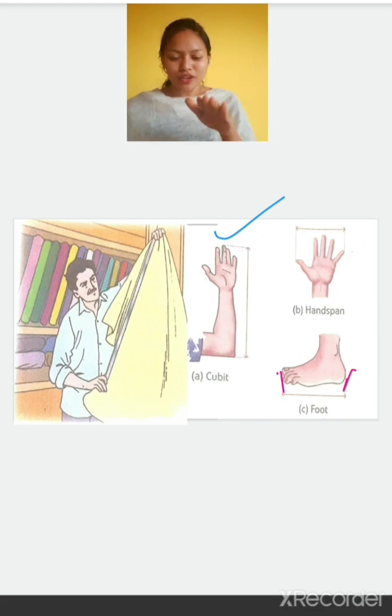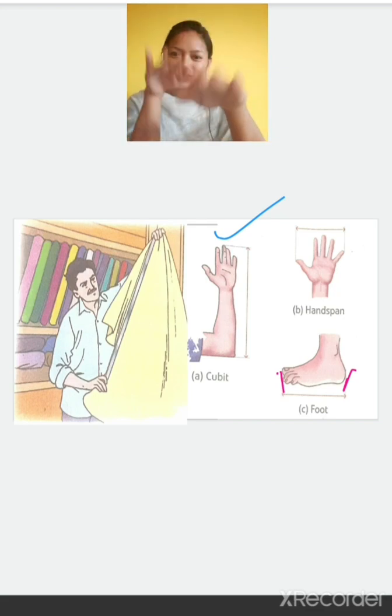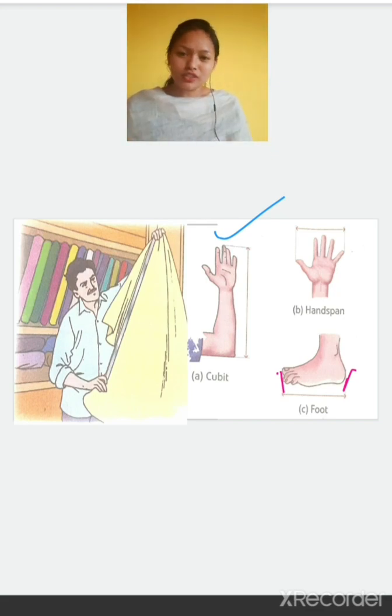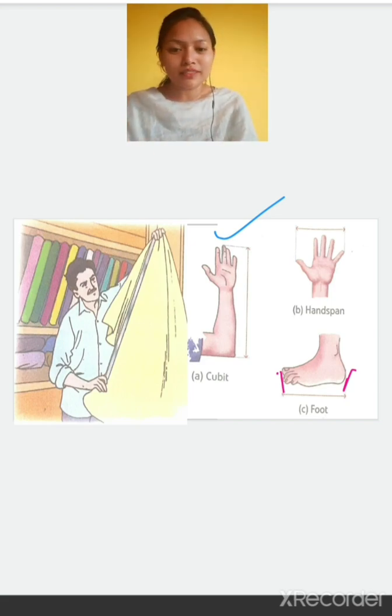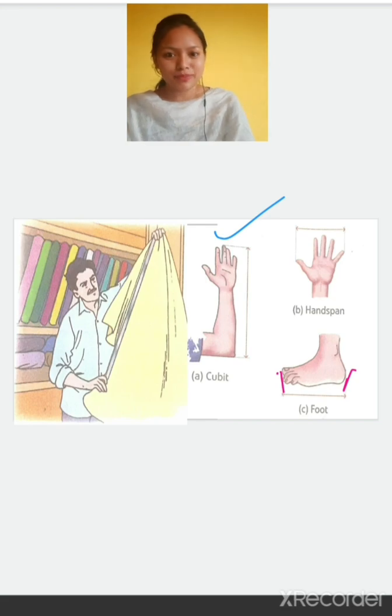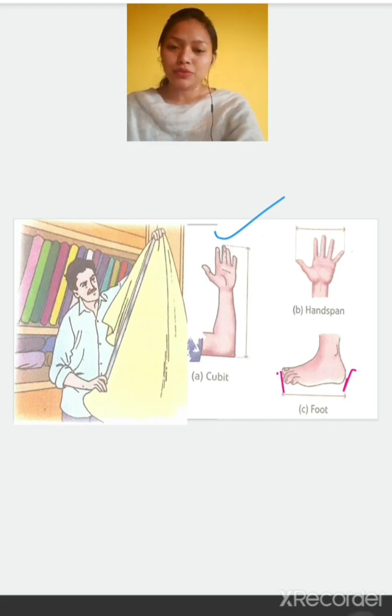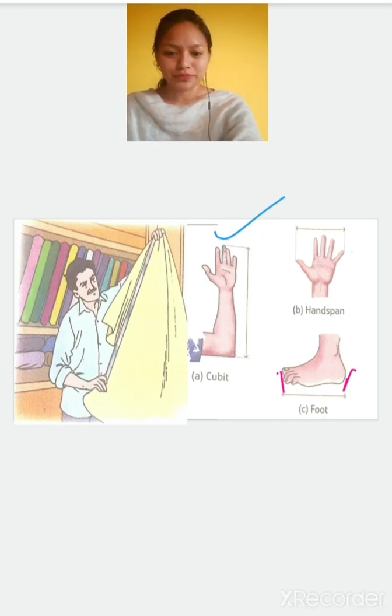So they measured one foot, then another foot, then another foot. They said do it like this. So this is also a method of measuring distances. These are local methods. They are not universally accepted. They were used in earlier times when there was no standard unit.